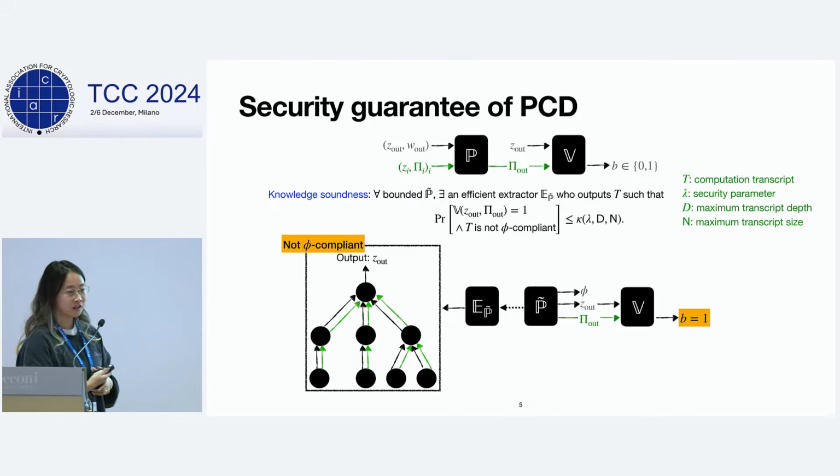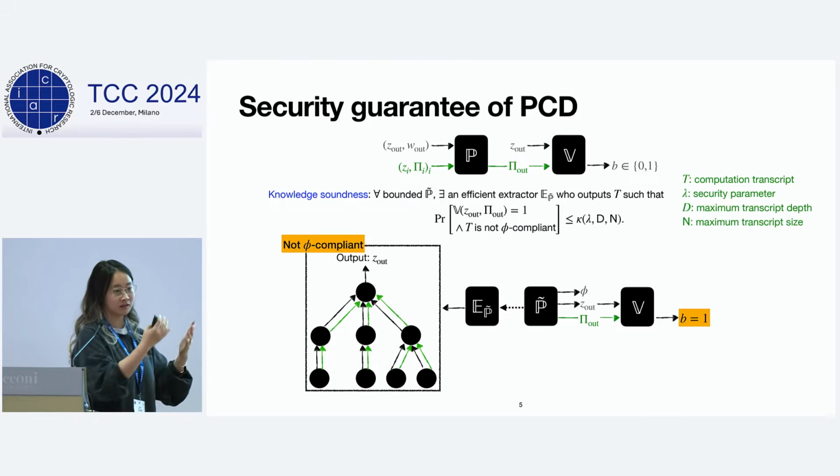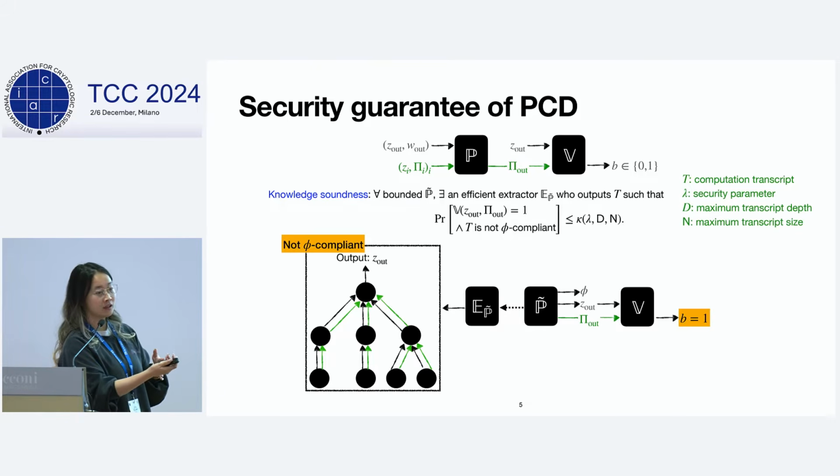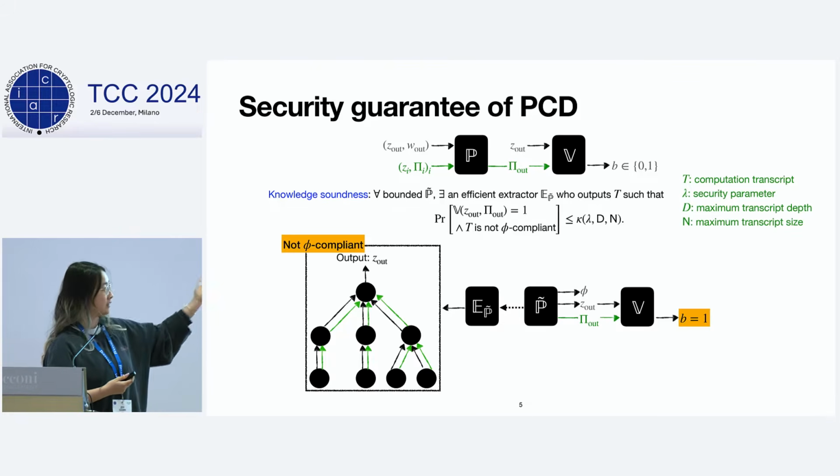As mentioned before, PCD is literally just a recursive composition of SNARKs. Although we've seen SNARKs a hundred times, I still want to mention the basic interface for a SNARK for a particular NP-complete language, our favorite one, circuit SAT. We have the prover, the verifier, and knowledge soundness, which says that if the adversary convinces the verifier, the extractor works by successfully extracting an assignment that makes the circuit accept.